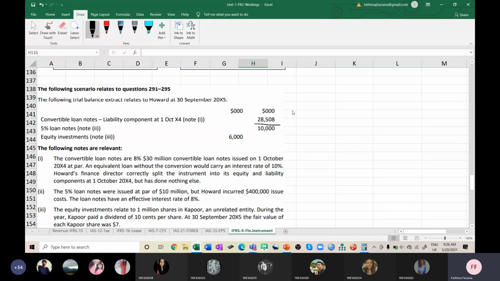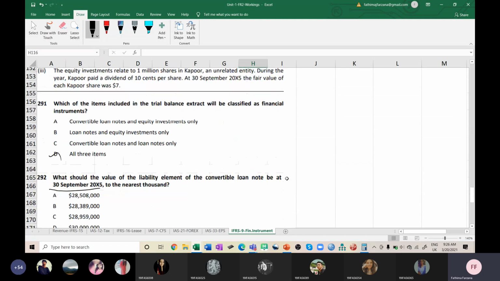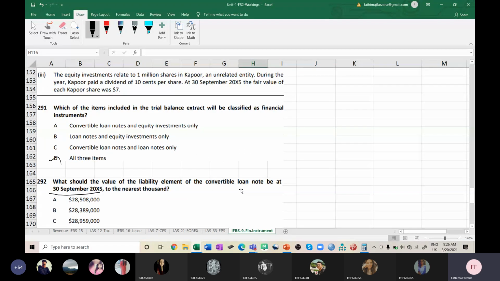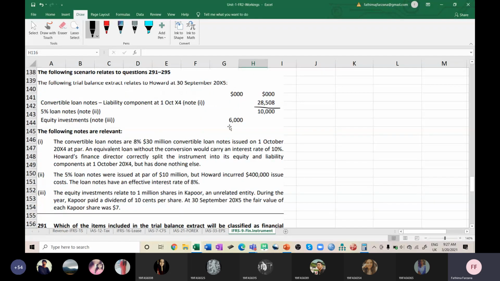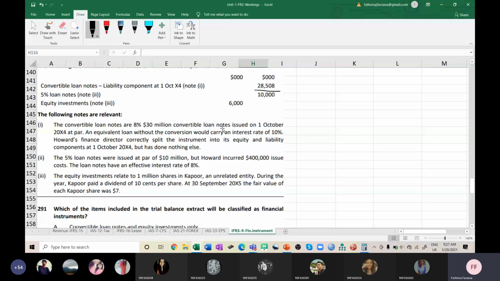Okay, what is the question here? They are asking what should be the value of the liability element? Only the liability element they are asking. They are not asking about the equity component. What is the value of the liability element of the convertible loan note at 30th September 2005, at the end of the year? So I have to pick not this 30 million, but take 28,508, because that is the liability component. The remaining is an equity component. So that 28,508 I will take, and then I'll find out the amortized cost using the effective market rate and minus the interest rate.